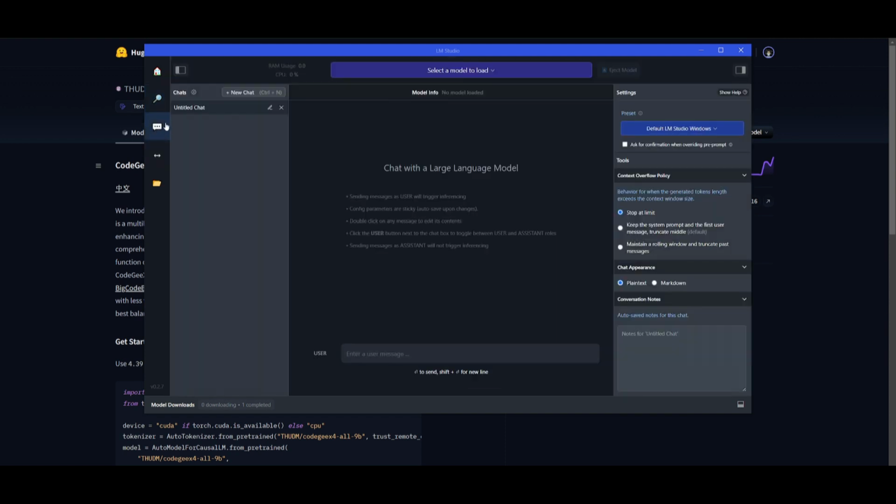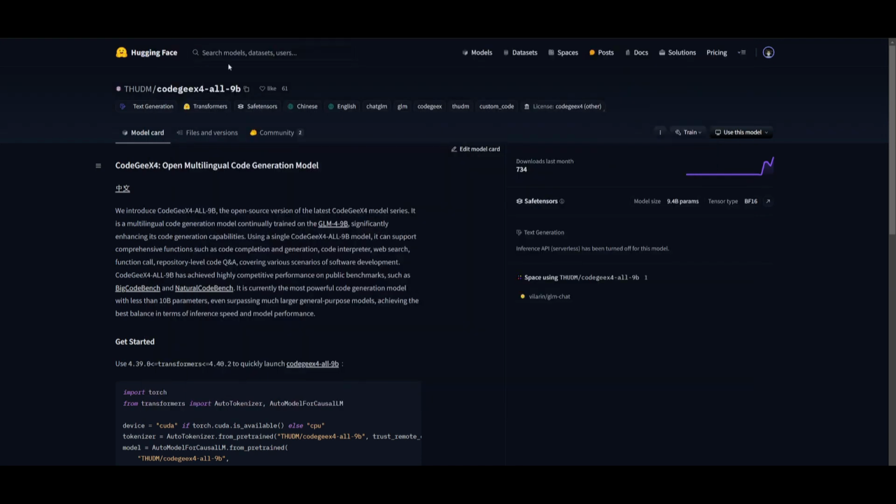You can then head over to the conversation tab, select that model by clicking on this tab over here, and start interacting and chatting with it within LM Studio. And that's how you can easily install this model. I'll leave a link to that video which showcases how you can install LM Studio quite easily on your computer.